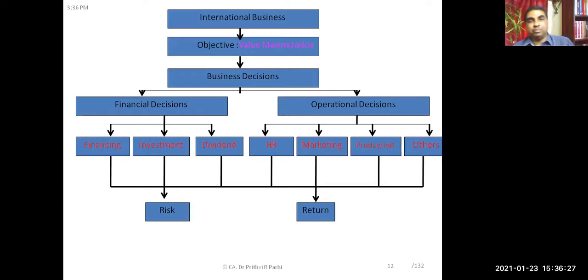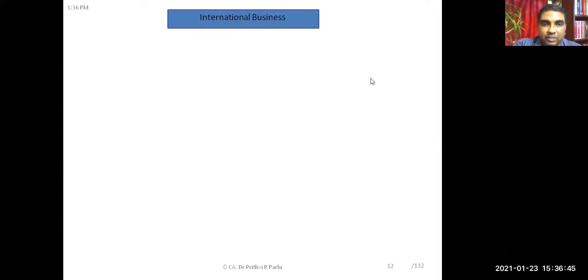Now, a few more concepts we need to understand in the context of international business, as you can see in this chart which I am showing you right now. Let me show you from the very beginning. Just give me a moment. Let us try to understand the business. Every business has some objective. Why do you do business? What is the objective of doing business? Can you tell me?